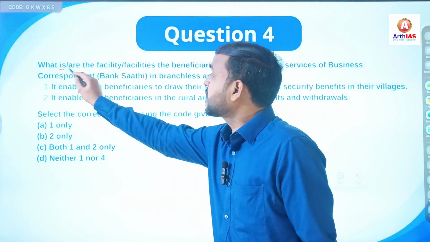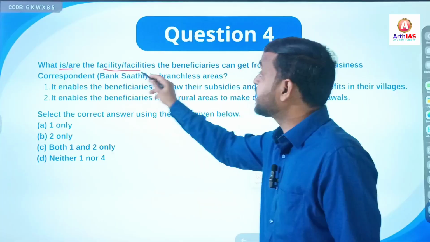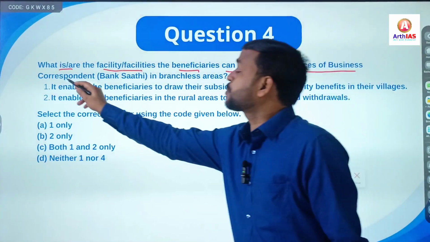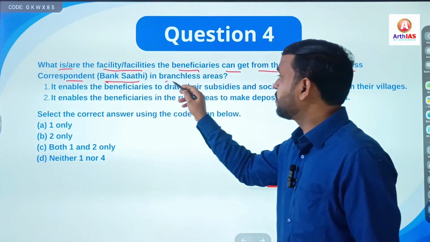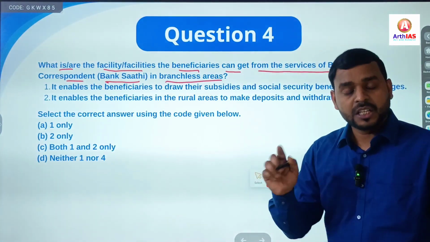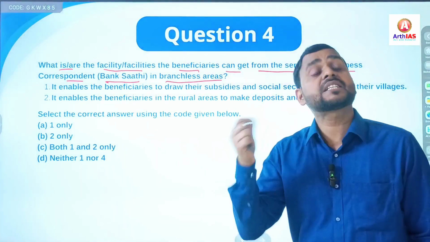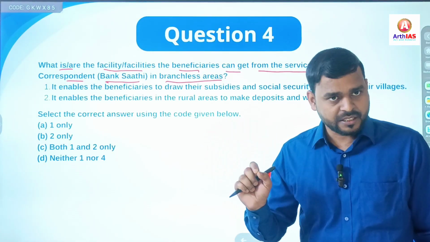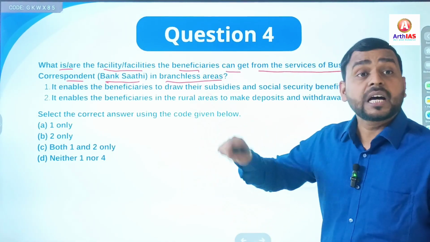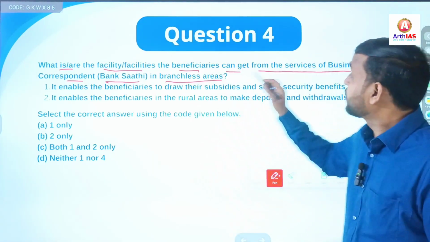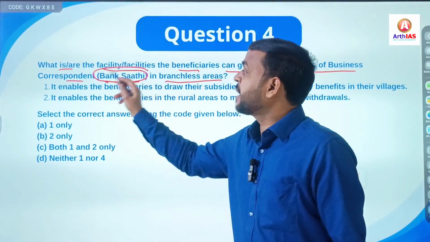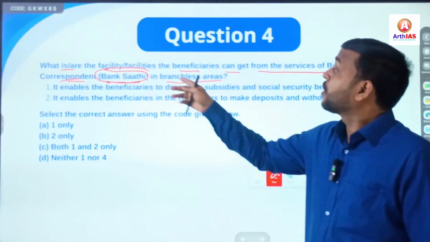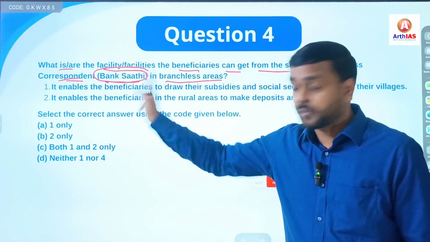So it says, what is or are the facility or facilities the beneficiary can get from the services of business correspondent Bank Sathi in branchless areas? Especially in rural areas or bankless areas where there is no bank or no other banking facility. So RBI initiated a facility known as what? Bank Sathi or banking correspondent. So what are the facilities it provides?